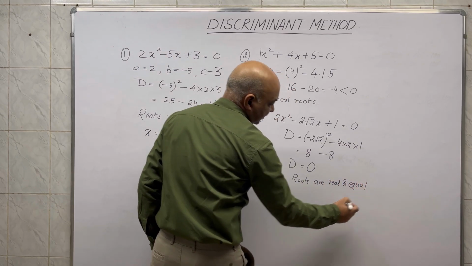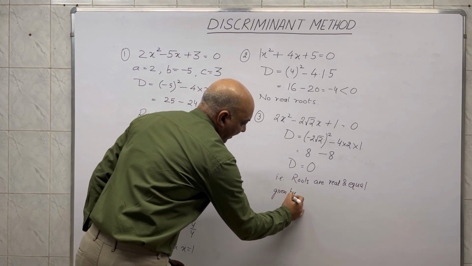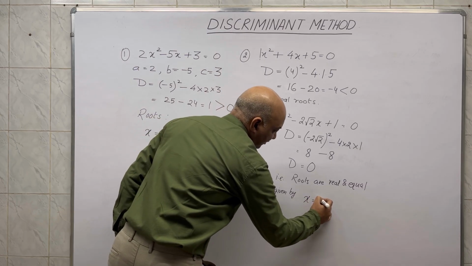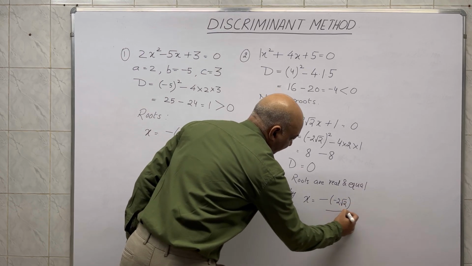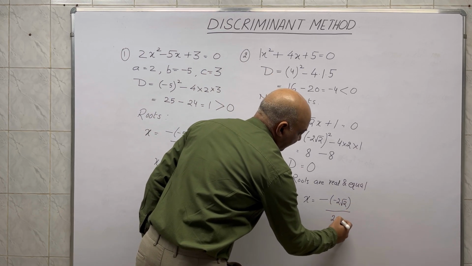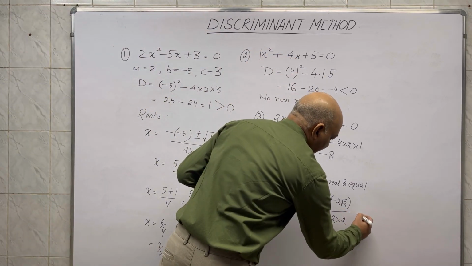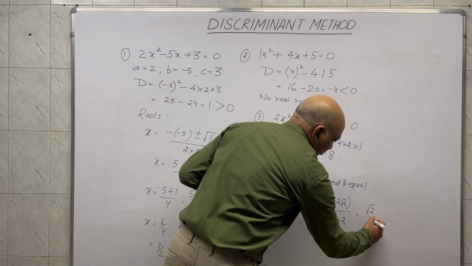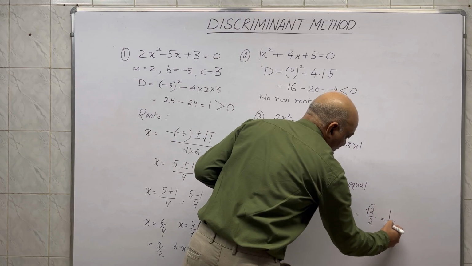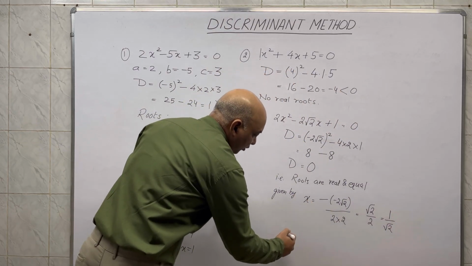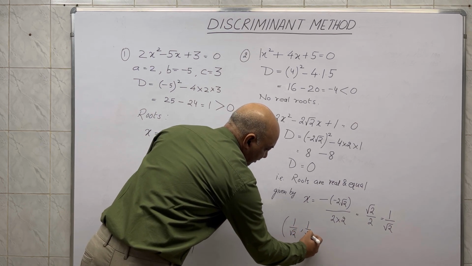So both the roots will be the same, given by x is equal to just −b upon 2 into a. This upon solving gives me √2/2, which I can rationalize and write down as 1/√2. So both the roots in this situation will be 1/√2 each.